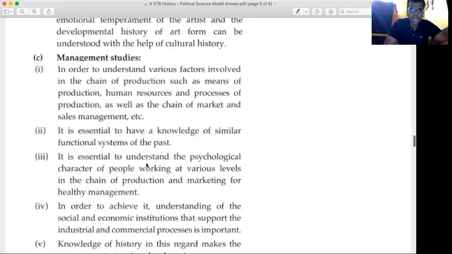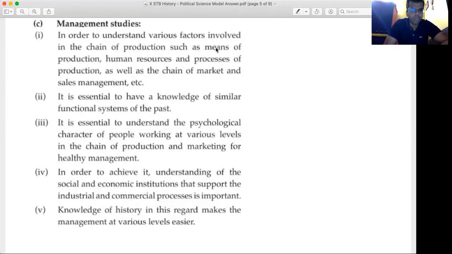In order to understand the various factors involved in the chain of production, such as means of production, human resources and processes of production, as well as the chain of market and sales management, etc., it is essential to have a knowledge of similar functional systems of the past. It is essential to understand the psychological character of people working at various levels in the chain of production and marketing for healthy management. In order to achieve it, understanding of the social and economic institutions that support the industrial and commercial processes is important. Knowledge of history in this regard makes the management of various levels easier.